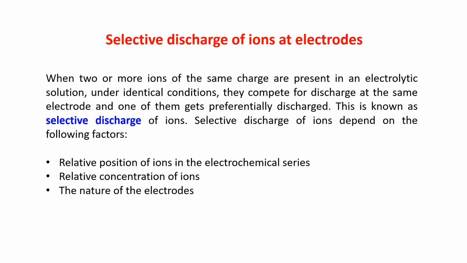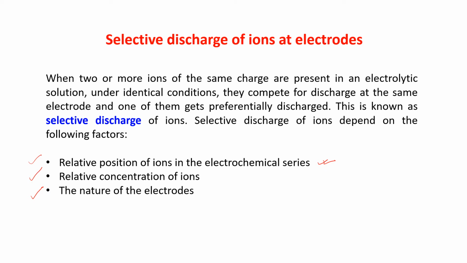Selective discharge of ions depends on the following three factors. First, relative positions of ions in the electrochemical series, I told you. So for that you have to learn the electrochemical series. If you can learn the reactivity series, you can easily do that.